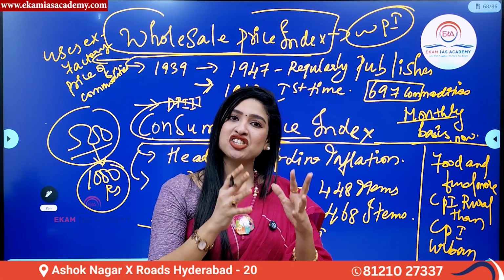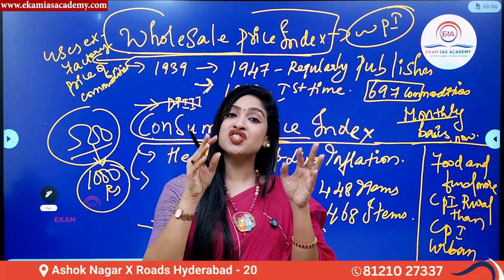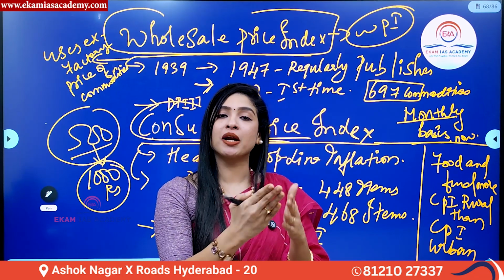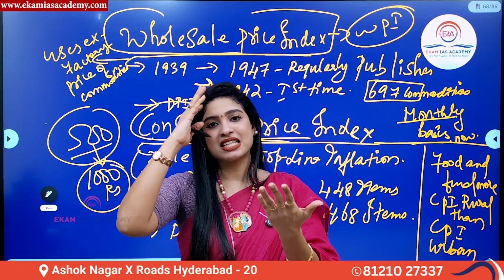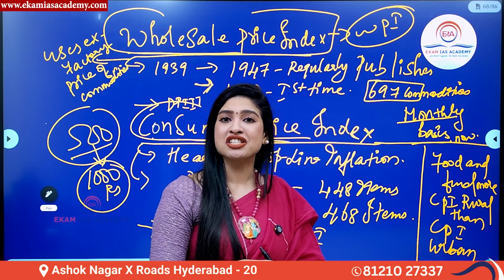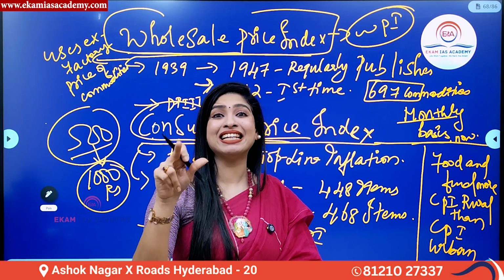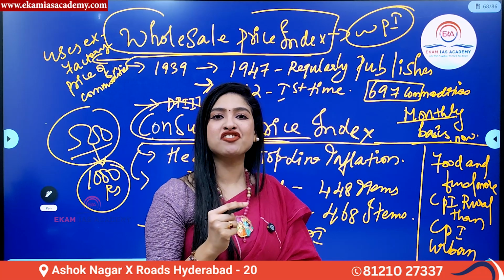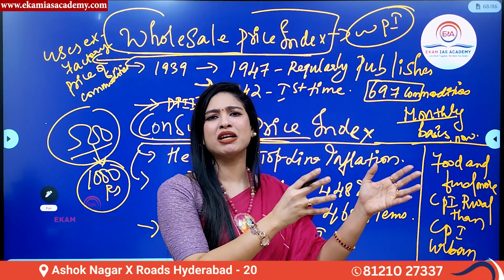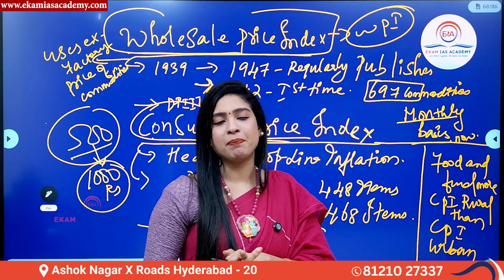Even today, inflation is calculated from the wholesale price index perspective also, but the most important indicator to measure inflation for our country has been shifted from WPI to CPI. For example, when you ask what is inflation today, as per December 2024 data, the inflation stands at 6.2%. This is called the All India Consumer Price Index data, which means we measure inflation from the consumer point of view. Is it clear? It is not the wholesale point of view. Separately, we do measure inflation from the WPI perspective, but the most important indicator is CPI.